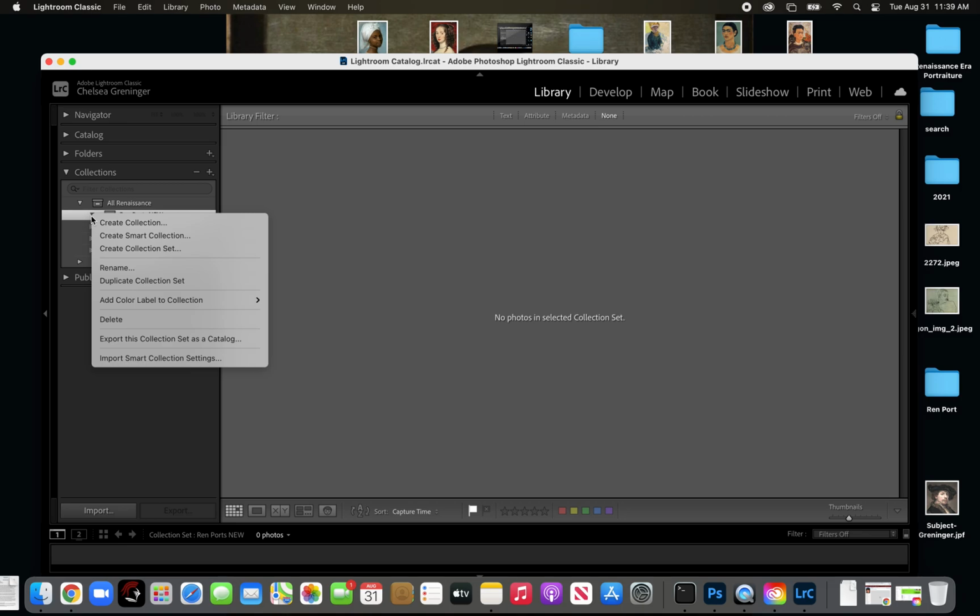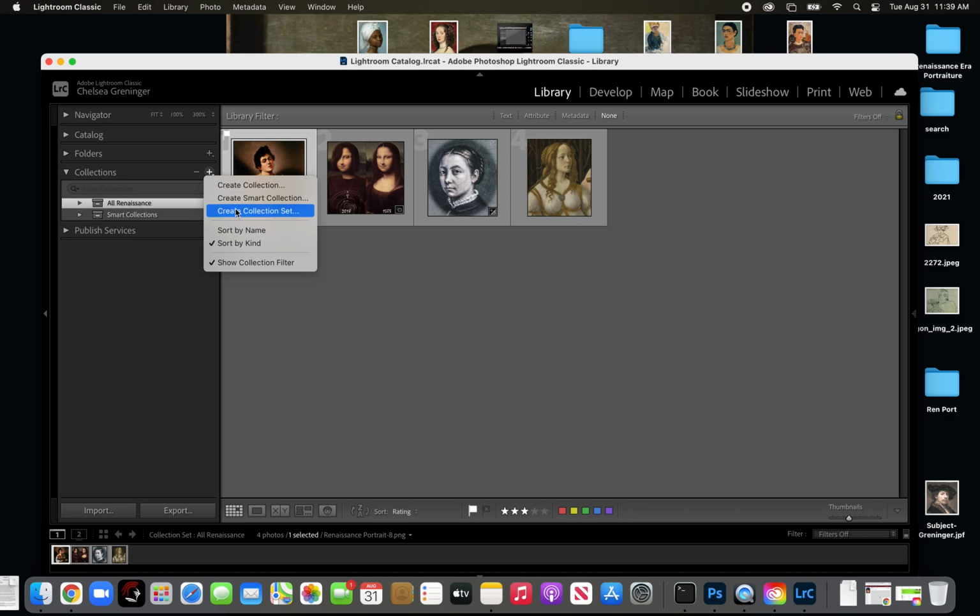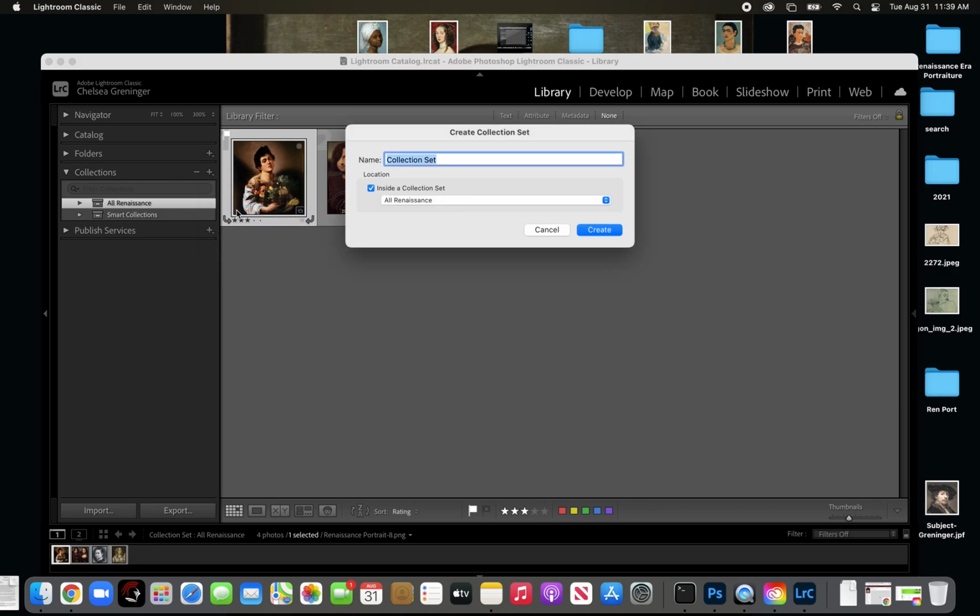Sorry, I hold down Control and I click, and then I just delete. Okay, so I don't want that there. So I'm going to go out of this and make sure that I am maybe up here in a neutral spot, and then I'm going to create a collection set.